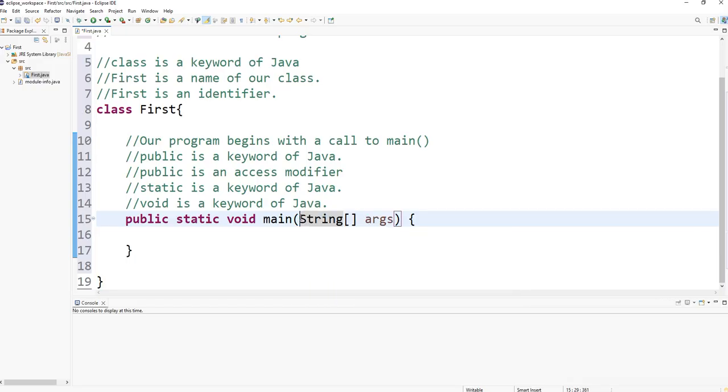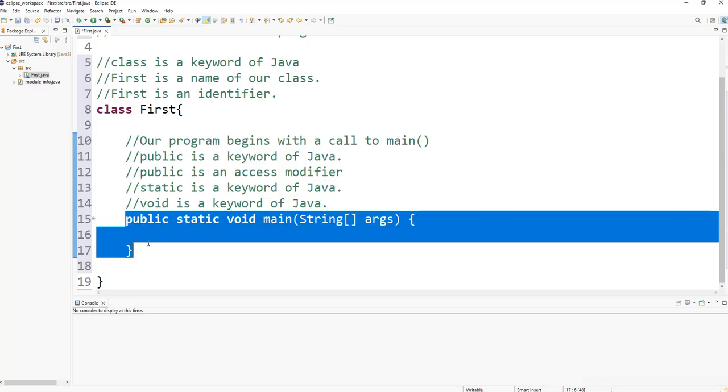If a method doesn't receive any parameters, it should have a name followed by empty parentheses. But other methods can receive different parameters, and these parameters must reside inside parentheses.